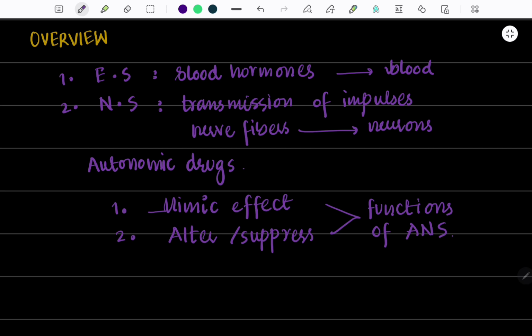That's how autonomic drugs carry out their task. Mimic refers to copy something, right? So these drugs either copy the function of the ANS or suppress the functions of the ANS. That's how these autonomic drugs work in the body.